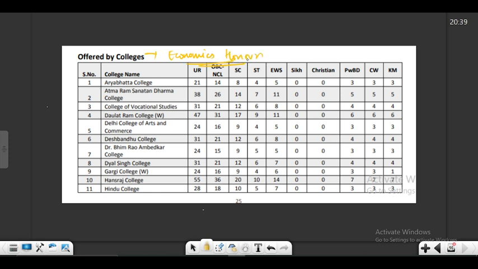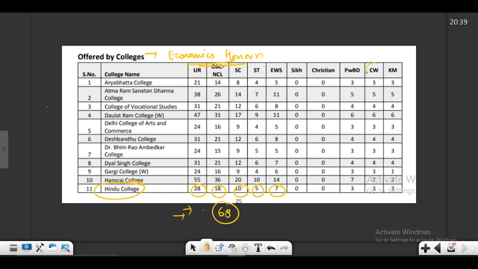Okay. So you can see, if I talk about Hindu college, it has 28 seats for UR, 18 seats for OBC, 10 for SC, 5 for ST, 7 for EWS. So if I add all these seats, it's 28, 36, 46, 56, 61, 68. Total of 68 seats are there in economics, okay.